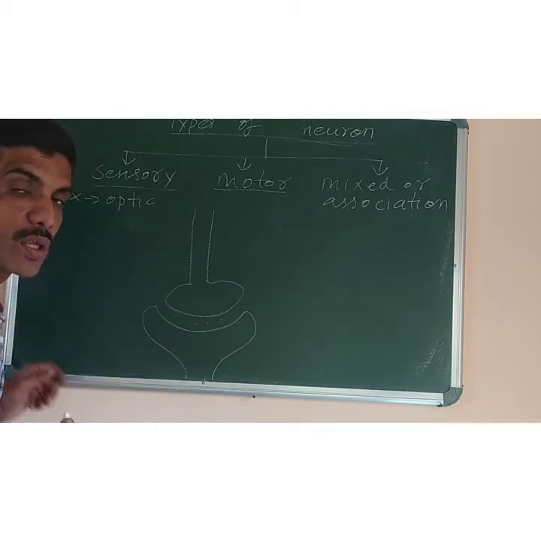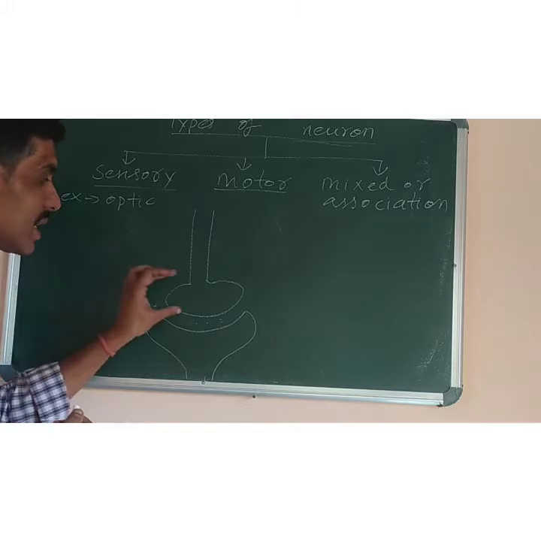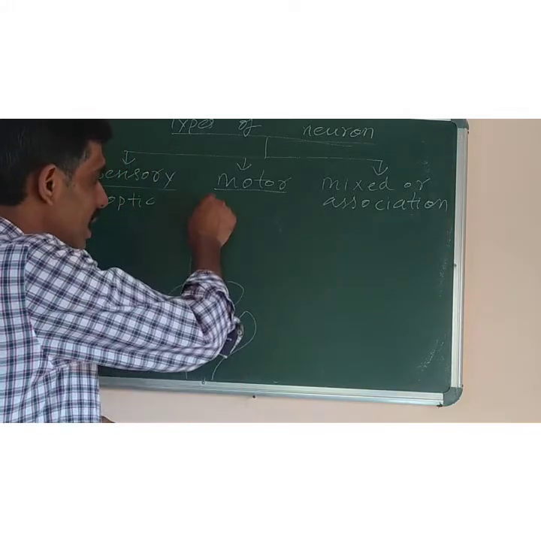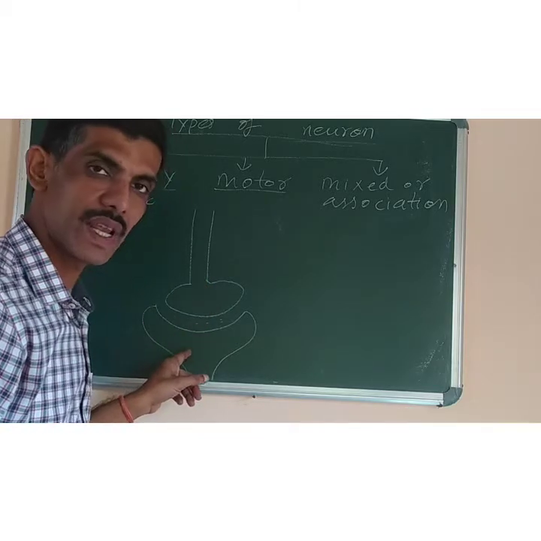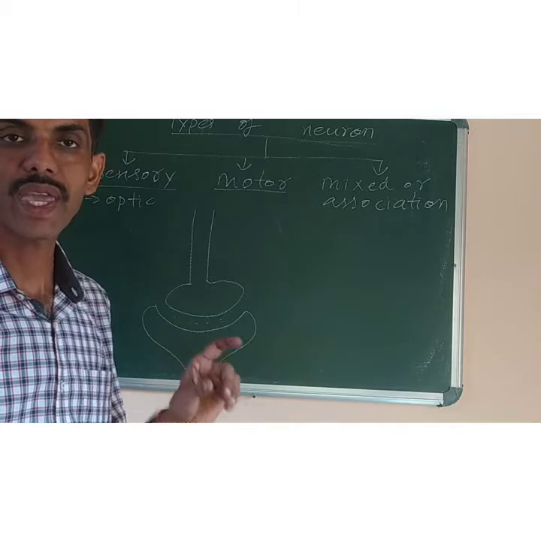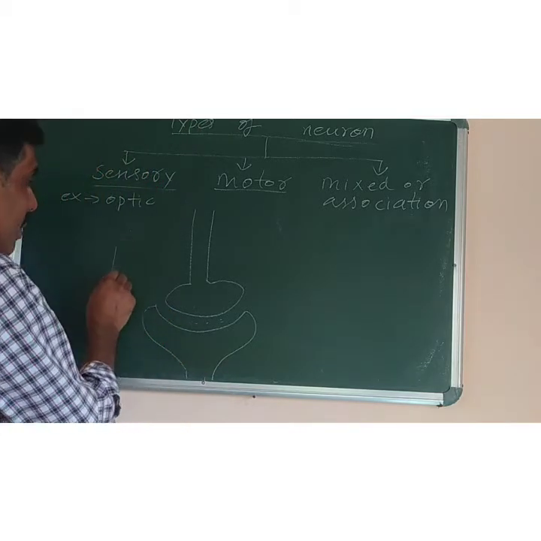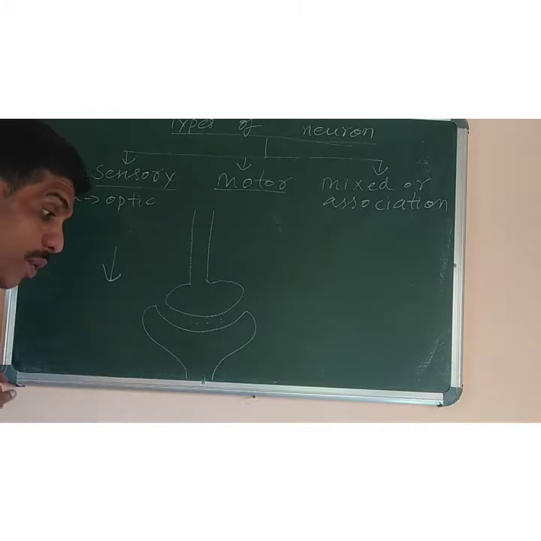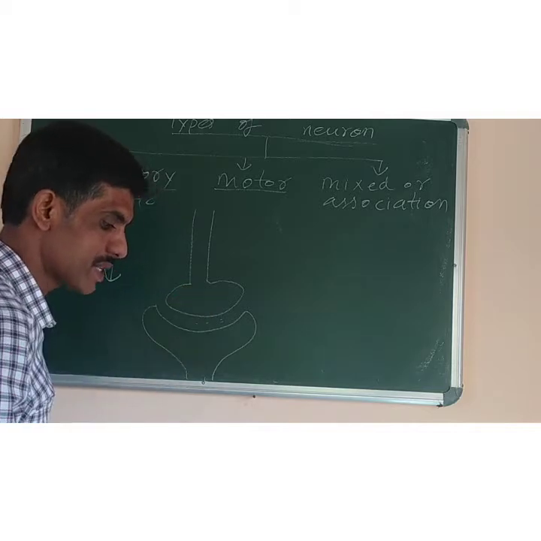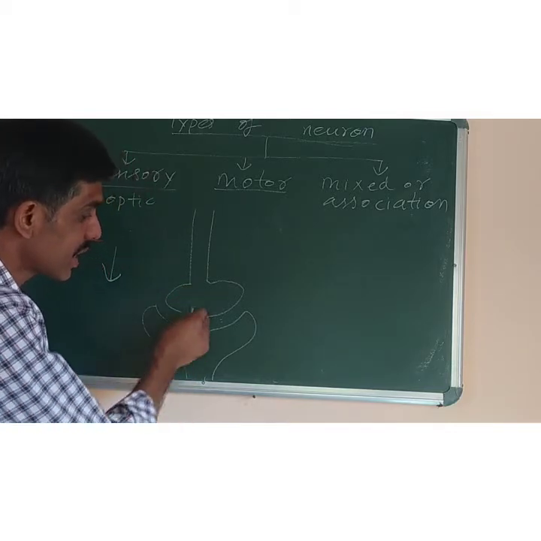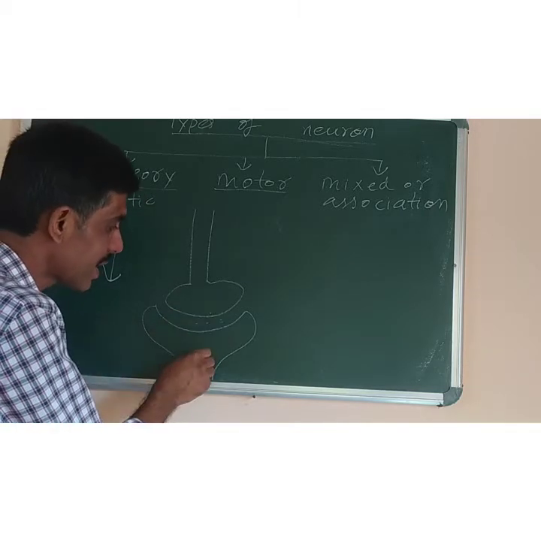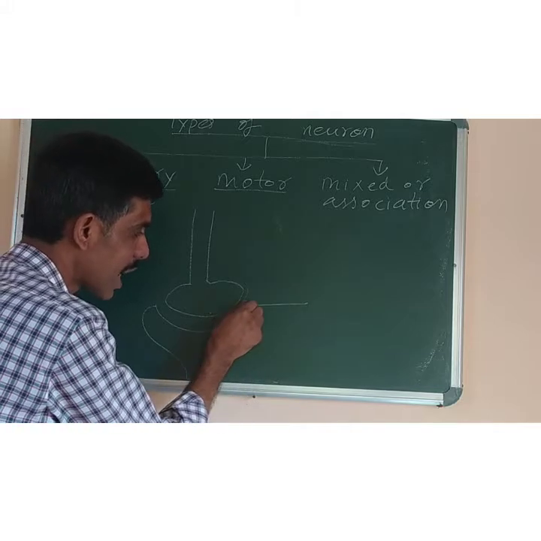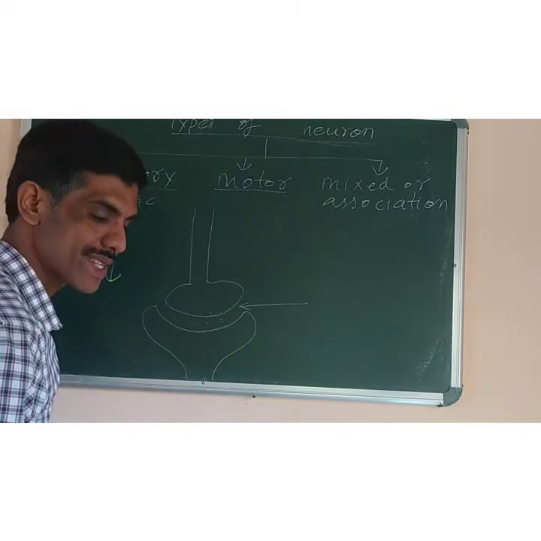This gap is known as the synaptic cleft, and this junction of two nerve cells, that is the last part of one nerve cell, the axon, and the dendrite of another nerve cell, is called synapse. What is it called? S-Y-N-A-P-S-E. So the message will travel like this from one nerve cell to the other. Now how it travels, that is what you have to learn. Neurons that transmit the impulse to other neurons do not actually touch one another. The small gap present between the axon of one neuron and the dendrite of another neuron is called the synaptic cleft or synapse.